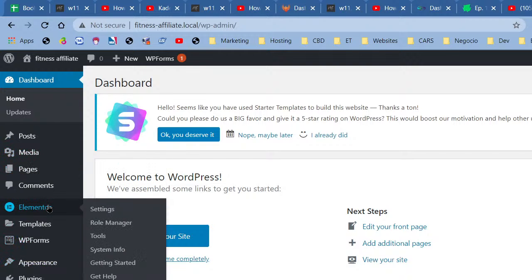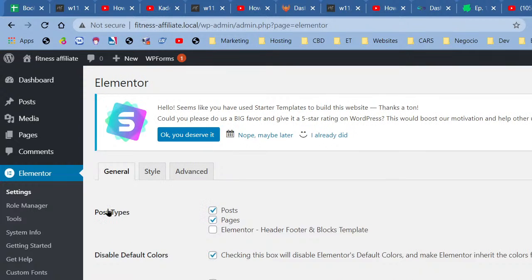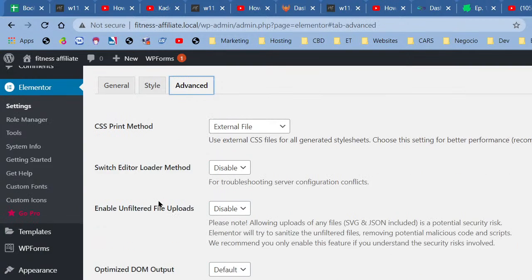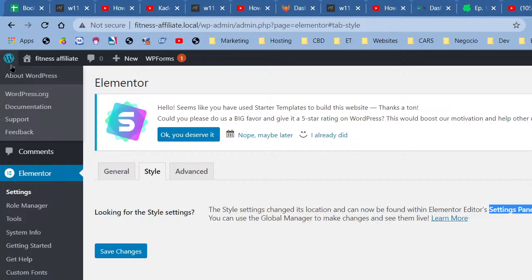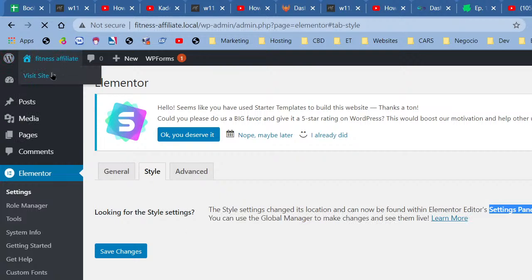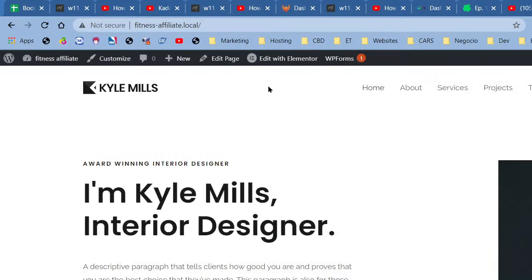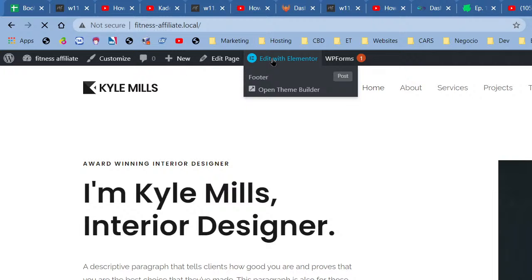I could add them from the front end right here. Go to Elementor and Settings, and what I want to do is I want to change the global, right? I want to change my global colors, but what I don't want to do, there it is, looking for the style setting. The style settings change its location now can be found in Elementor's editor settings panel and burger menu site settings. All right, so this is where I wanted to go initially, but I wanted to see if it was still here. All right, so we're going to go on one of the pages, and I'm hoping that the edit with Elementor option is here. It is. So at the top right here, you go to edit with Elementor.